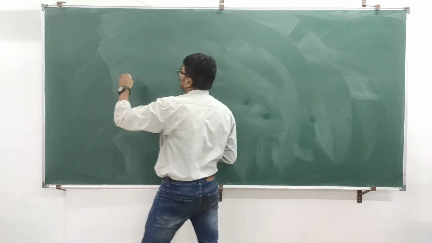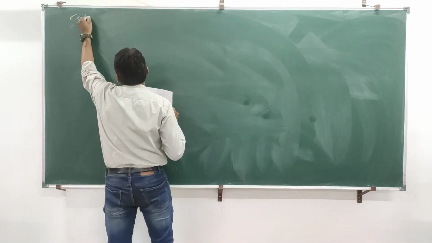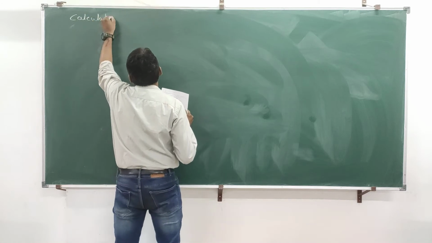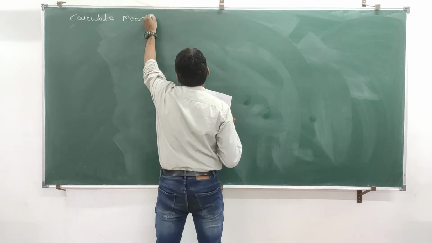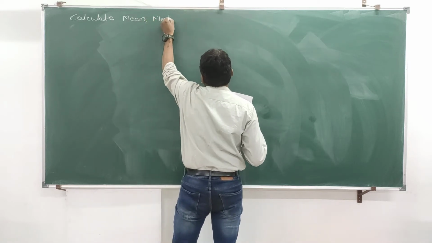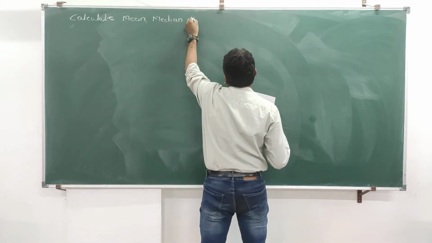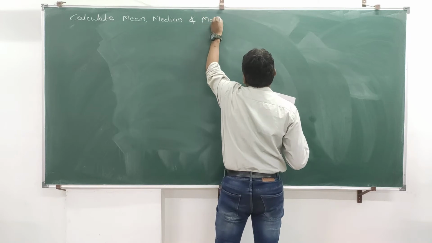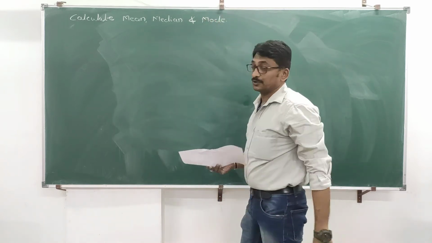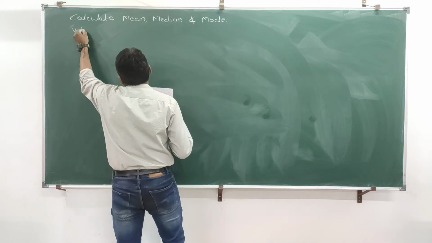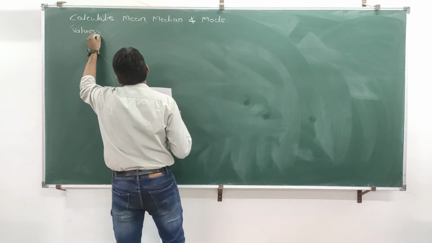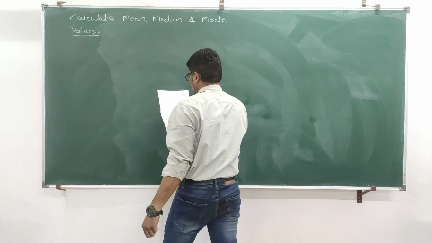I will write here, example. Calculate mean, median and mode. All three I will take in one problem, because I have to write values.